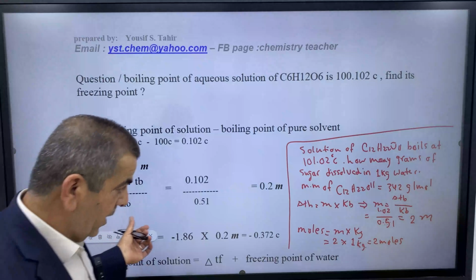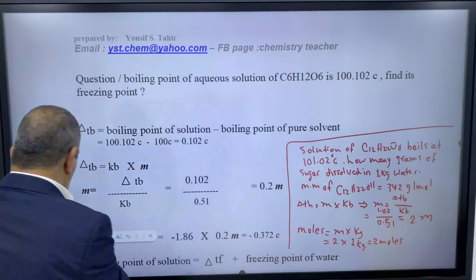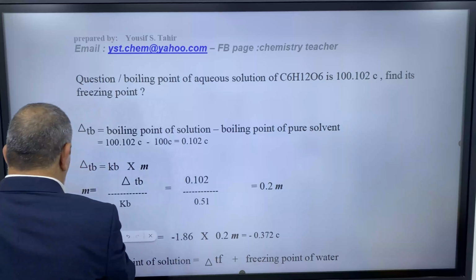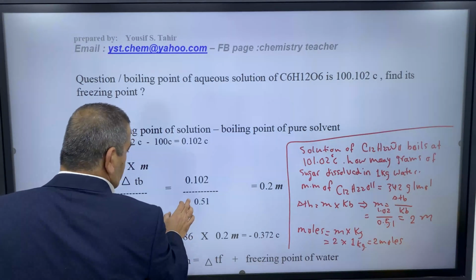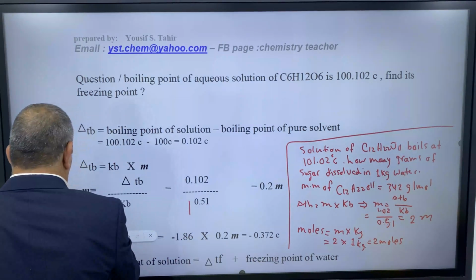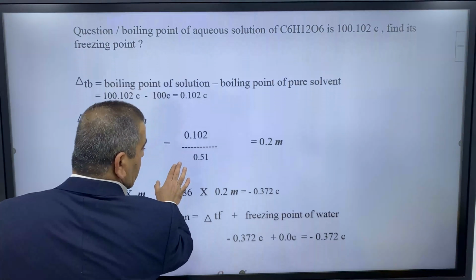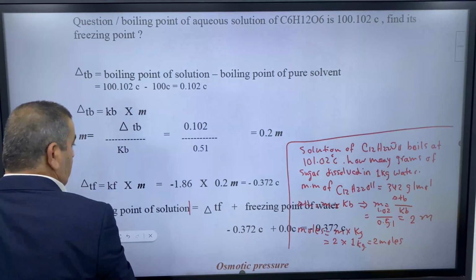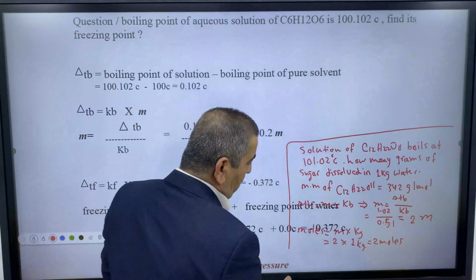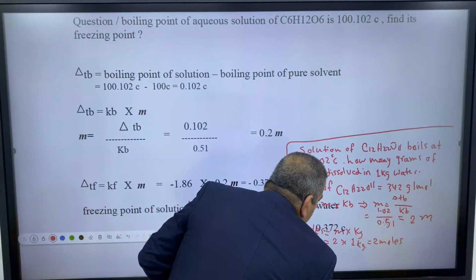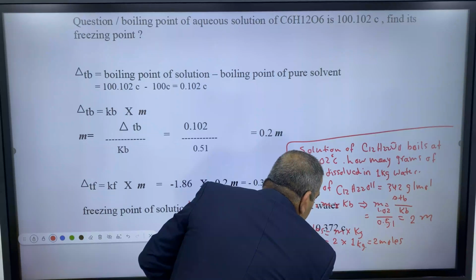The third step, let's move up. Now we can find the mass.